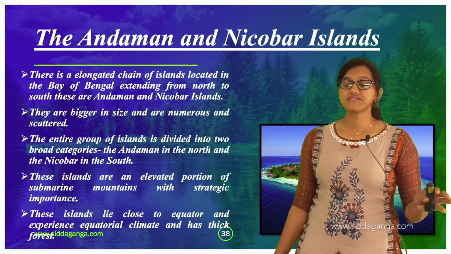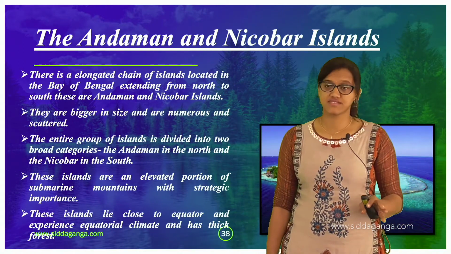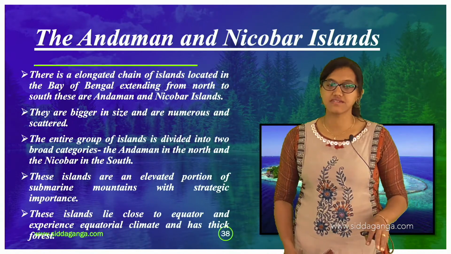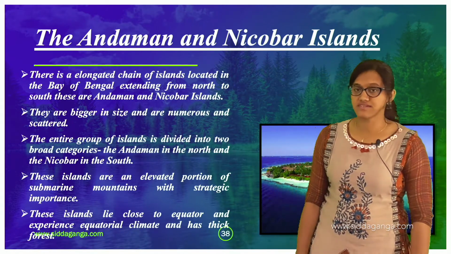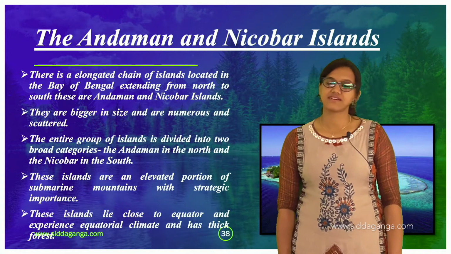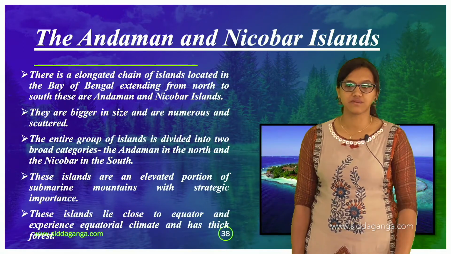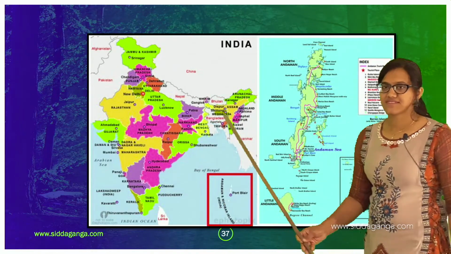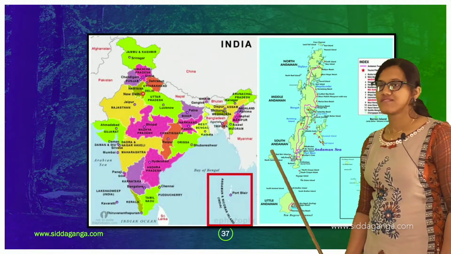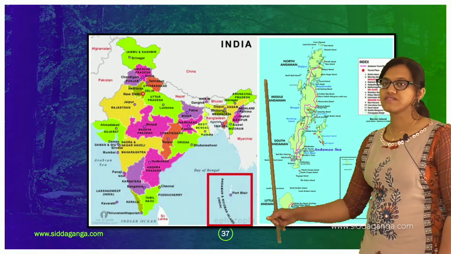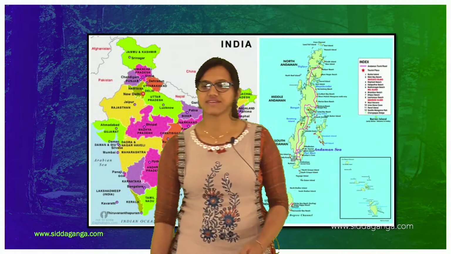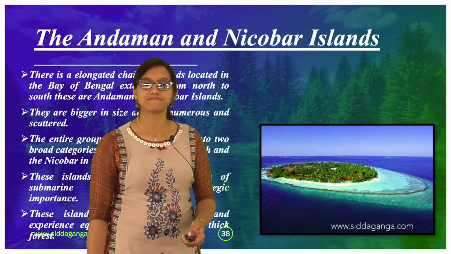They are very numerous and scattered. They do not have a particular place, they are totally scattered, and the entire group of islands is divided into two broad categories: Andaman in the north and Nicobar in the south. You see, South Andaman they have given, and Nicobar is here. You have the Andaman and Nicobar map, and you can check it even in your atlas.